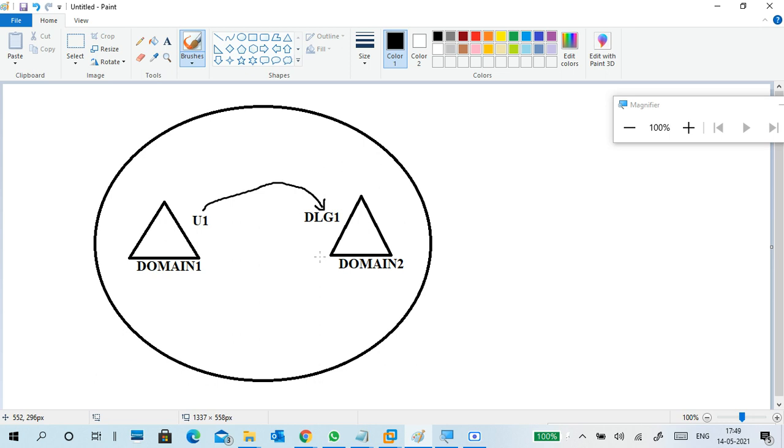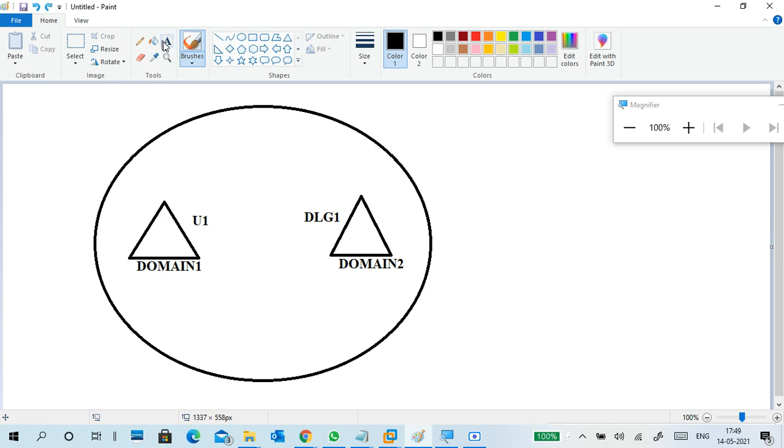Then I assign some resources to the domain local group, so using that group's permissions, user 1 can access it. That's why it is a domain local group.